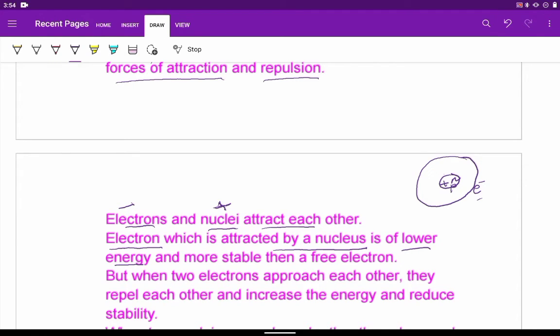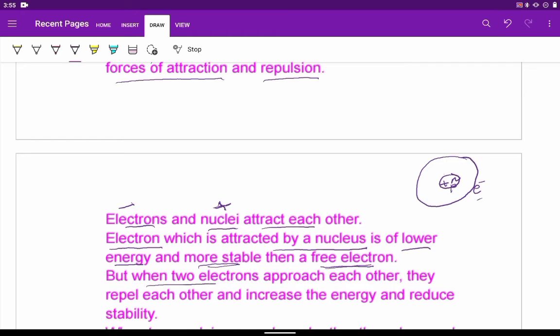If you compare it with a free electron, which is not under influence of any nucleus, it is having higher energy. But when the electron is attracted by a nucleus, its energy will become low, and lower the energy, stability will be high. So an electron under the influence of a nucleus is having lower energy and more stability than any free electron. So between nucleus and electron we find forces of attraction.